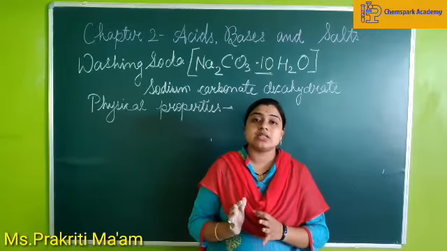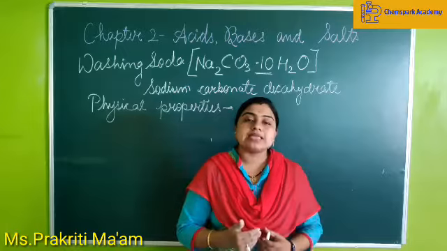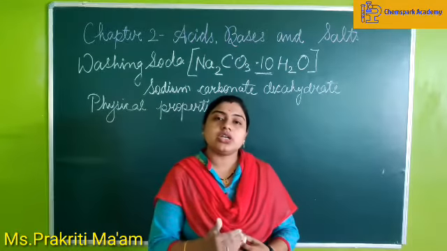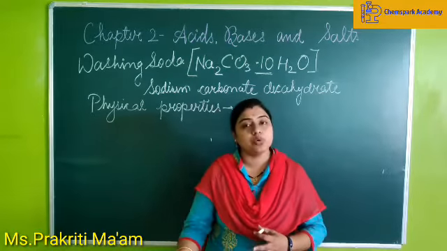Acids are the substances which turn blue litmus red and bases are the substances which turn red litmus blue. So they are alkaline or basic in nature. Okay. Now we start off with the chemical properties.